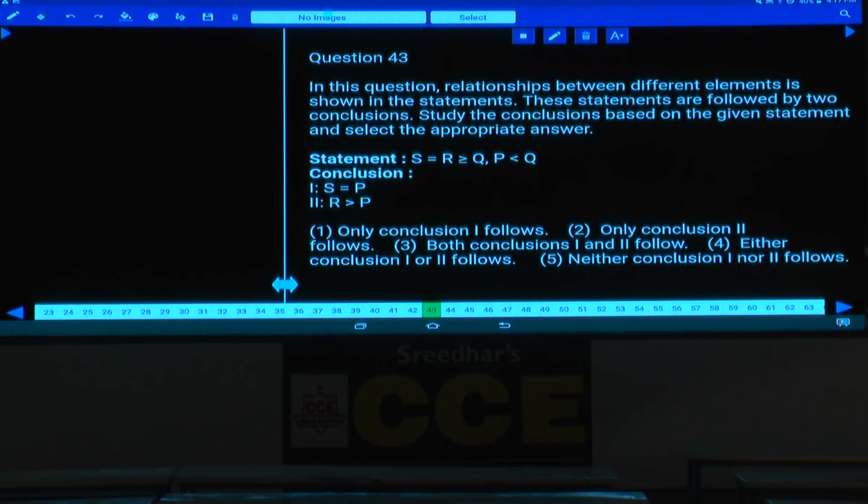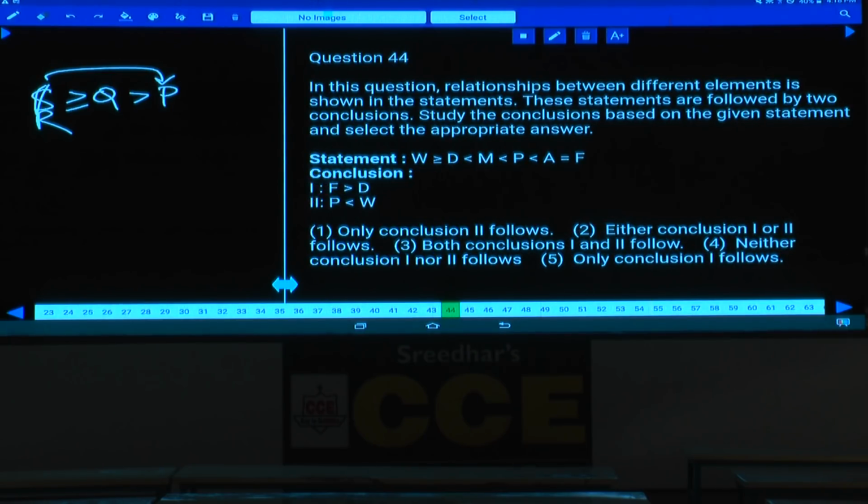Then 43, S and P. S is here, P is here. What is the element which is common? Q is common. S greater than or equals to Q. P lesser than Q means Q greater than P. Now between S and P, tell me which symbol is common here? S greater than P is true, but S equals to P is definitely false. Then coming to the next one, S equals to R. In the place of S, we can take it as R. Now R greater than P, definitely true. Then what is your answer? Only conclusion 2 follows. That is choice 2 is the answer. Question number 43, choice 2.